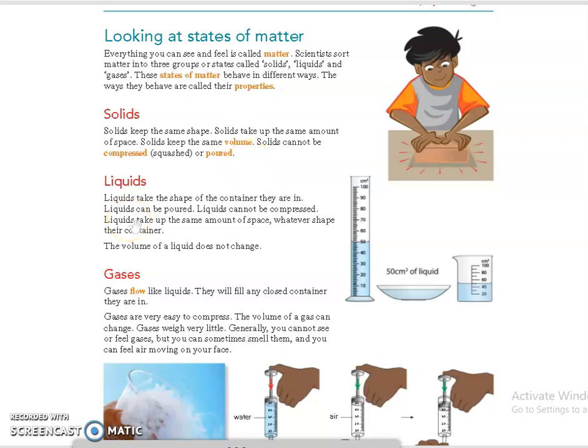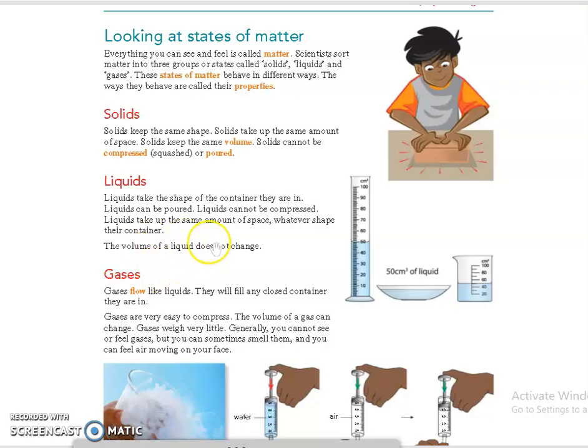Next, about liquid, we know that liquid will take the shape of the container, and liquid can be poured, but liquid cannot be compressed. Can we compress water? We cannot compress water, and we know that liquid takes up the same amount of space whatever the shape of its container.